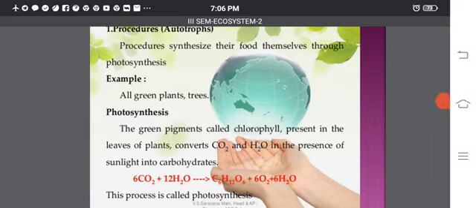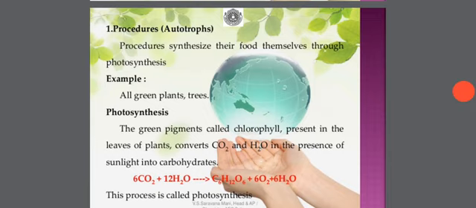producers synthesize their own food themselves through photosynthesis. Example: all green plants and trees. Photosynthesis is the basic process responsible for the manufacturing of food for this entire type of living organisms. The green pigment called chlorophyll present in the leaves of plants converts carbon dioxide and water in the presence of sunlight into carbohydrates.